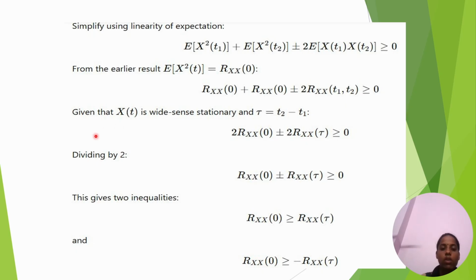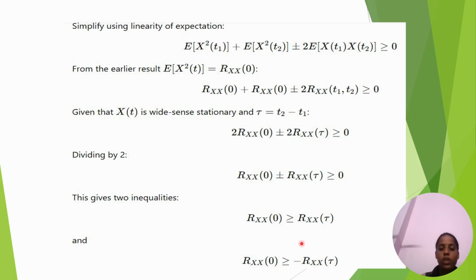Given that X(t) is wide sense stationary, means tau equal to t2 minus t1: 2 Rxx(0) plus or minus 2 Rxx(tau) greater than or equal to 0. Dividing with 2, these two are cancelled because of dividing 2.